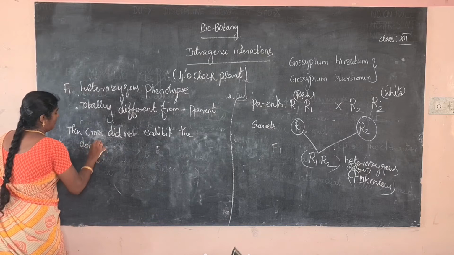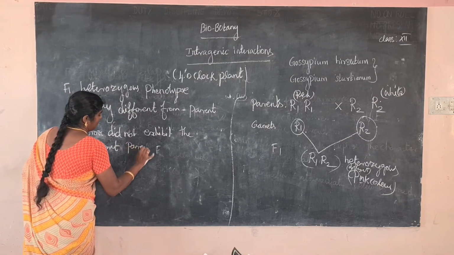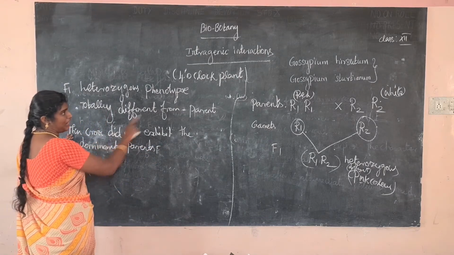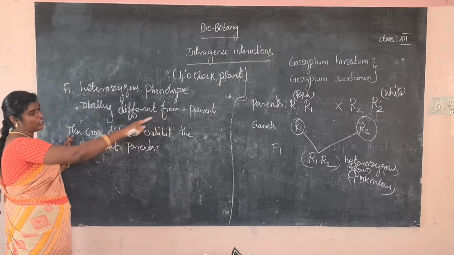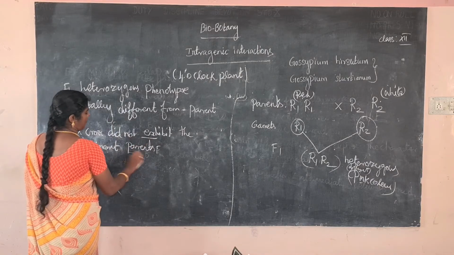So it is called incomplete dominance. What is the meaning, student? What is the meaning of this cross? It means the intragenic interaction is here. First example, incomplete dominance: the cross did not exhibit the dominant parent.